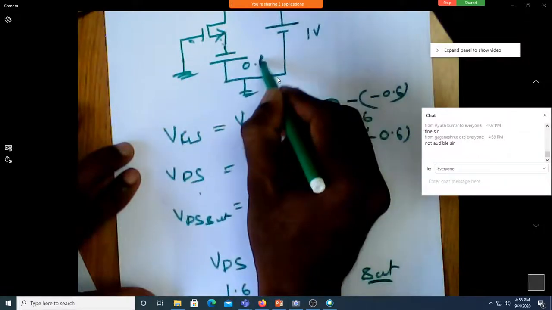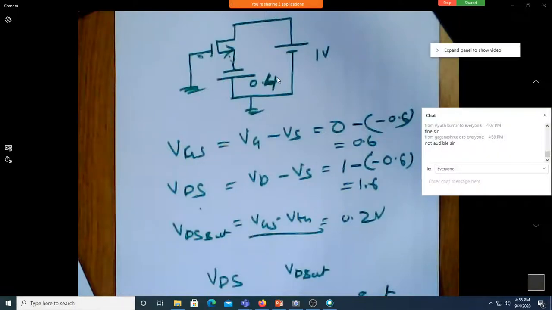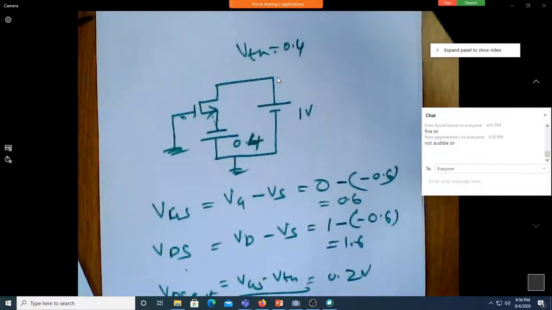Suppose that if I make it 0.4, tell me what is the MOSFET condition with VTH as 0.4? It's off, sir. When it is off, forget about everything else. No need to find saturation, linear. If it is off, okay, it is off. Only when it is on, you have to bother about VDS and VDS sat. Correct? Yes, sir. If you see that MOSFET is off, no need to find VDS at all. You simply say it is in cutoff region. Done?